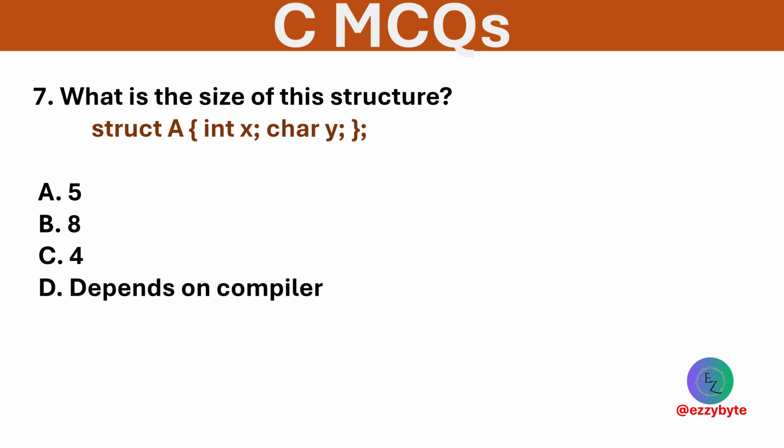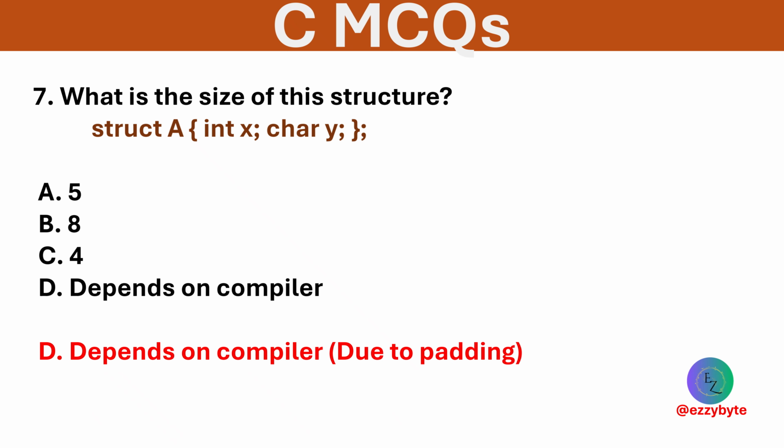What is the size of this structure? Options are 5, 8, 4 and depends on compiler. Option D is correct. Size varies due to padding or alignment rules by the compiler.